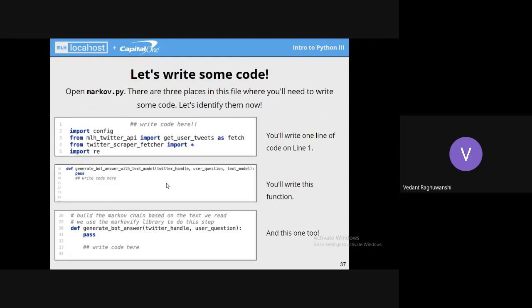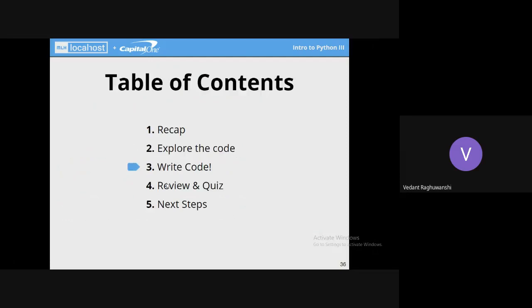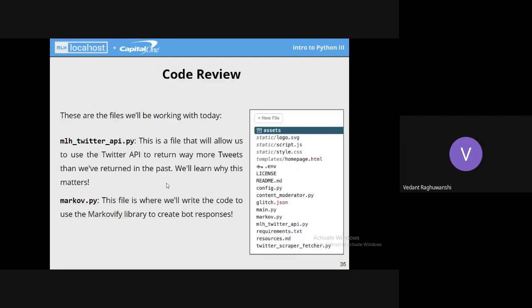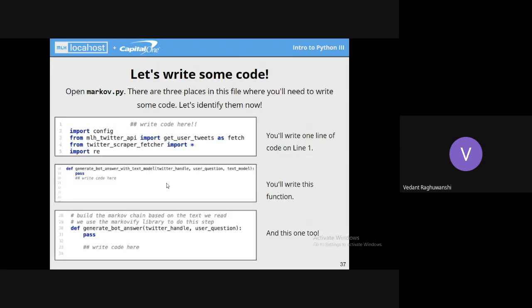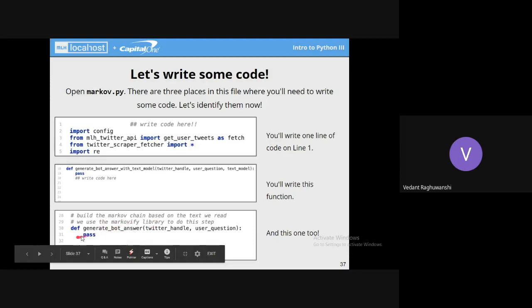Okay, so here we'll be starting the code part now. I hope every one of you has set up the environment by now. What I need you to do is open this Markov.py file in your Glitch repository, and we'll be writing code in this Markov.py file. These are the functions which we'll be editing. The first is generate bot answer with text model. The next is generate bot answer. This will be generating responses, and this function will be basically calling the above function to generate the responses.